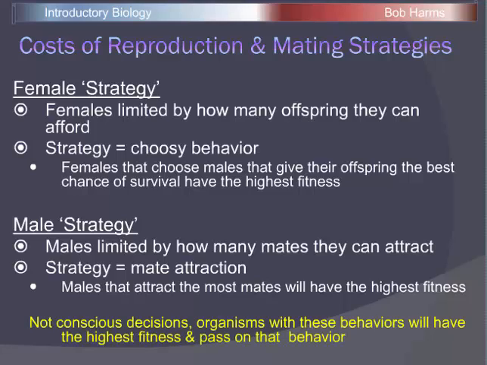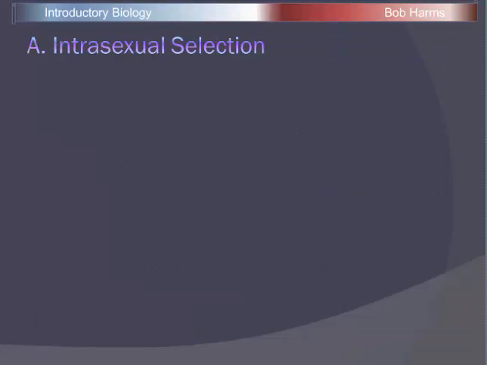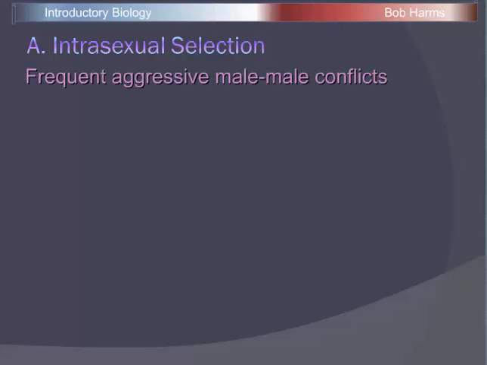And again, these are not conscious decisions that I'm implying for these organisms, but organisms that have these behaviors or traits are going to have the highest fitness, and we're going to see those things become more common. There are two different types of sexual selection, depending on the interaction going on within a particular species. One type is intrasexual selection. Intra as a prefix means within, so this is an interaction within one particular species, and in this case it's males interacting with males.